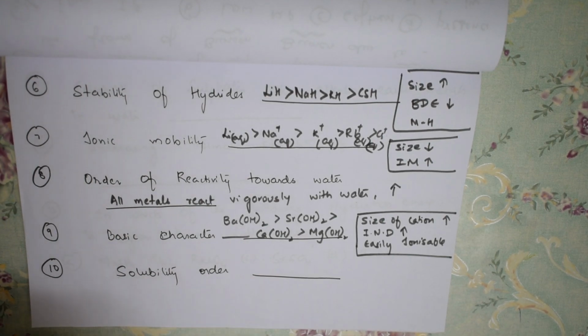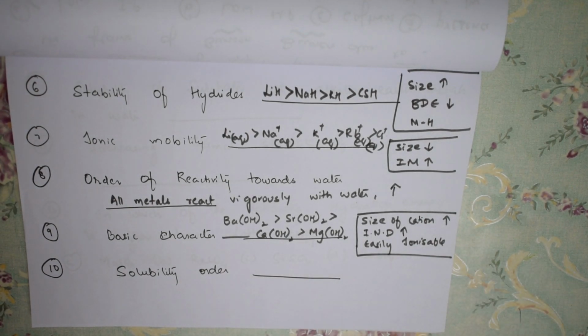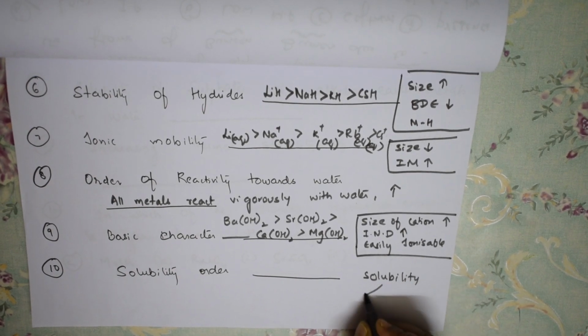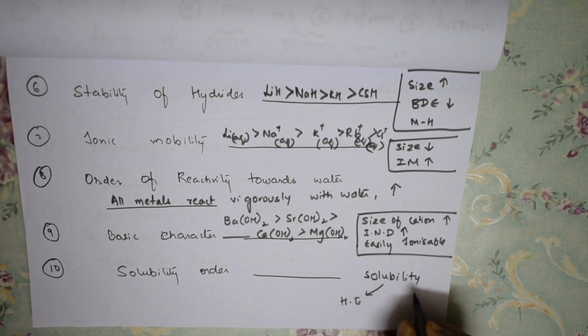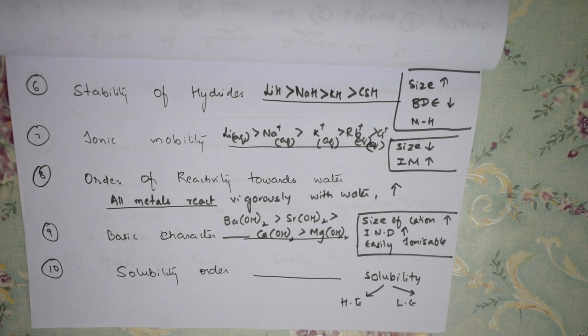Now, solubility order. Whenever they're asking you solubility order in your alkaline earth metals, first of all, what trick should you remember? Always remember, on what does solubility depend? Solubility basically depends upon two factors. What are they? Hydration enthalpy and lattice energy. Correct? These are the two factors, right? Hydration enthalpy and lattice energy decide whether a particular compound is soluble.